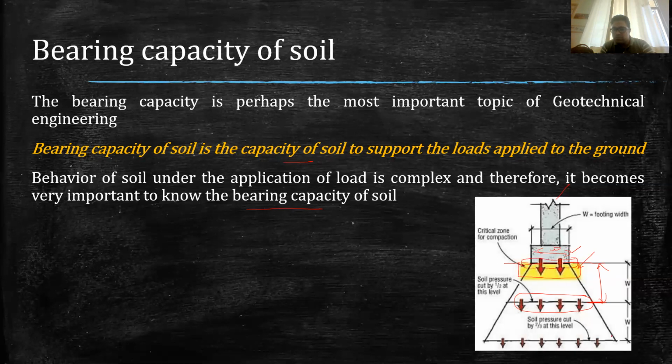Similarly, pressure on the soil at 2W depth will be around one third of the pressure at this level. Therefore, the soil directly in contact with the foundation will be subjected to maximum pressure.